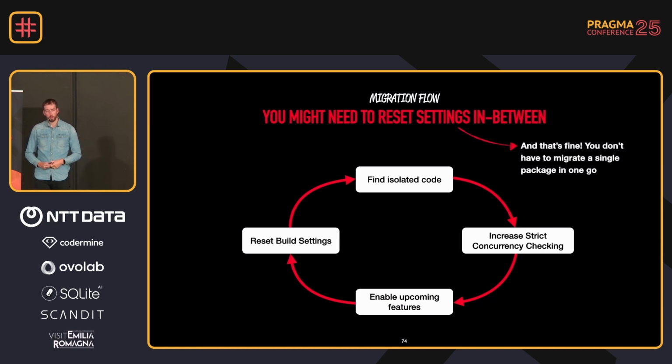And it's also fine to reset. Say you turn on that nonisolated nonsending feature and you see like 40 warnings. It's fine for that day to just fix 10, open a PR, turn that build setting back off, and continue at a later point. Maybe it's a Friday, you don't want to start a big new feature. It might be perfect to use those two hours to fix a few of those warnings. And that's once again that 1%. Step by step, we get to a better version of the project.